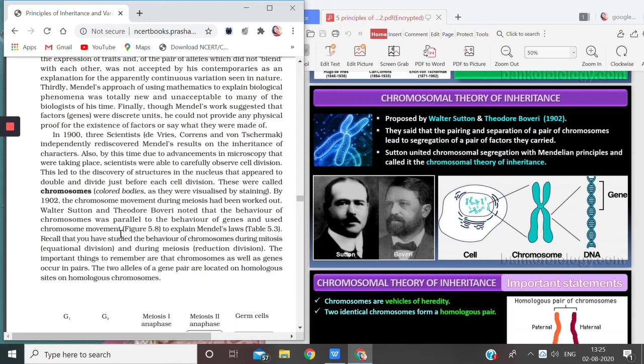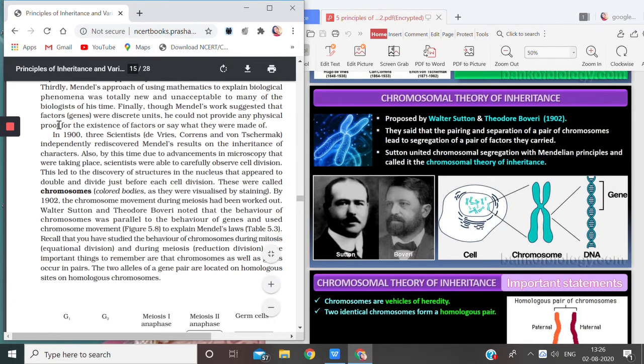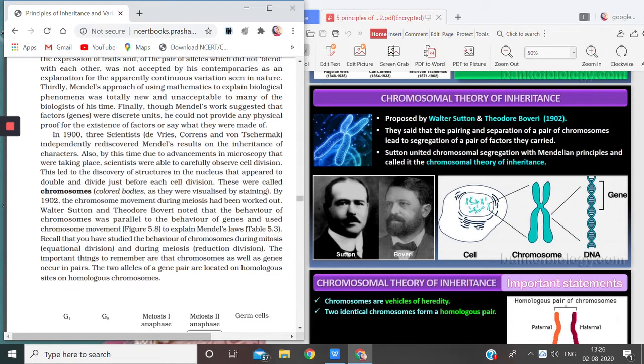from the lesson Principles of Inheritance and Variation. So children, in the previous video we had discussed that though Mendel gave so many theories and laws, still he was not recognized till 1900. Okay, so why was it? We have discussed in the previous video that there were four reasons for not being recognized by the world, and we have already done it. So now we are going to discuss chromosomal theory of inheritance.